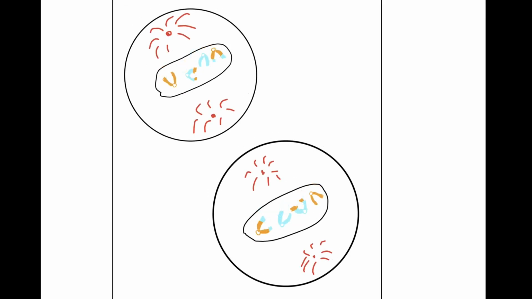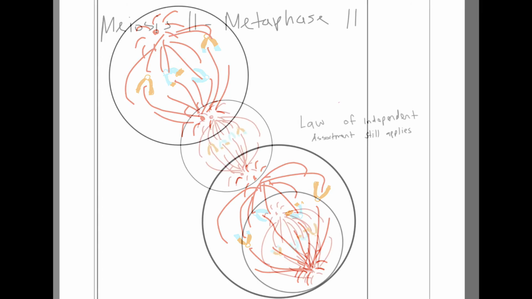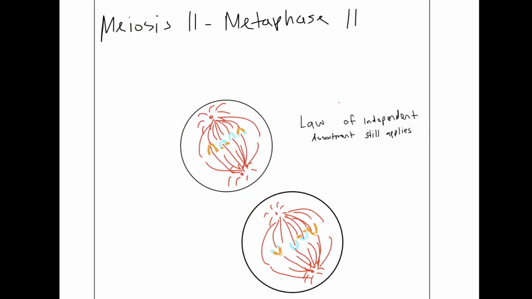The centrosomes are duplicated, and the spindle apparatus is recreated. The nuclear envelope breaks down again. The mitotic spindle forms again and attaches to the chromosome at the centromere. Next is metaphase 2. Like in metaphase 1, the sister chromatids start moving towards the midline of the cell, also known as the metaphase plate, and line up along it. They are lined up individually along the metaphase plate. Each sister chromatid is then attached to a microtubule. The law of independent assortment still applies, stating that different pairs of chromosomes segregate independently of each other.